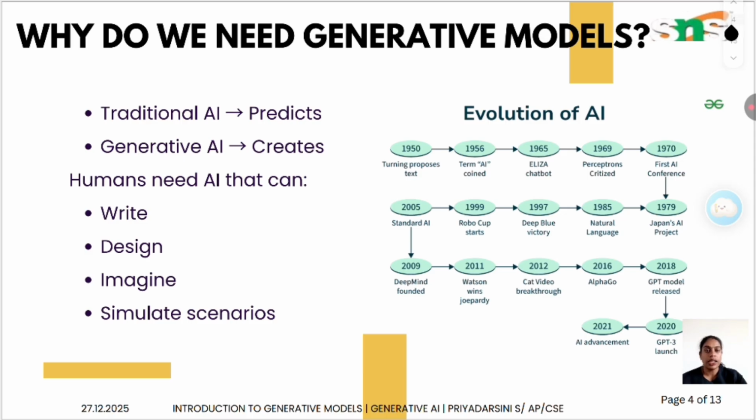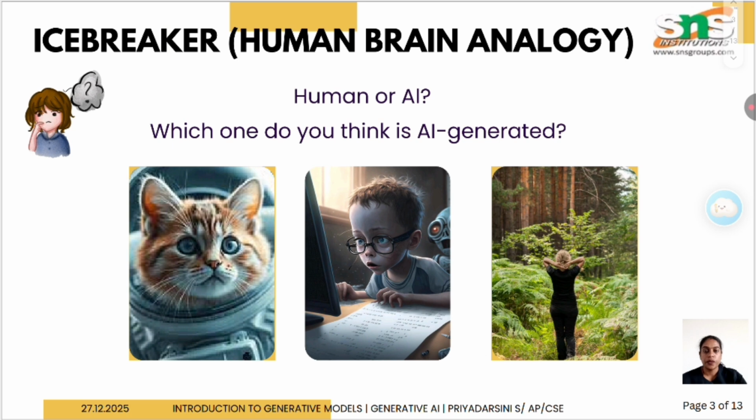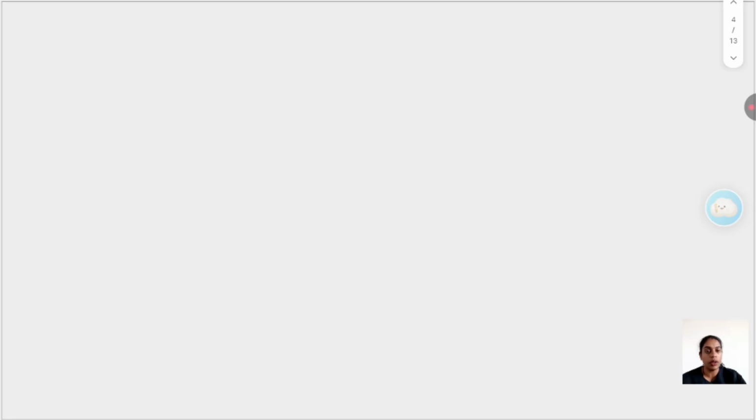Let's start with a simple example. If I show you two images or two paragraphs, can you identify which one is human created and which one is generated? Previously it was very easy to predict which is a human-written paragraph and which is an AI-written paragraph, but now it is becoming very difficult to differentiate. This is how advanced generative models have become. They learn patterns so well that their output closely resembles human-created content.